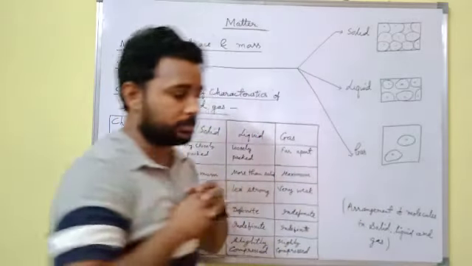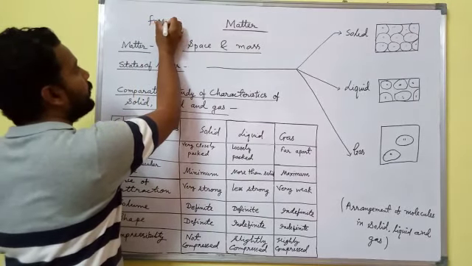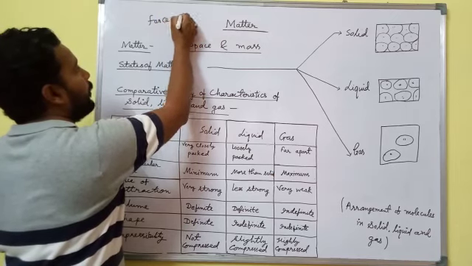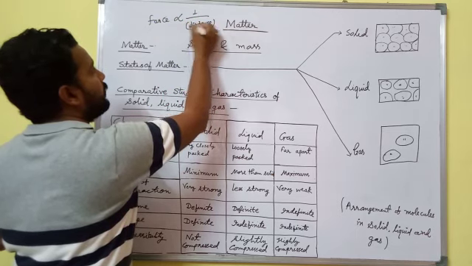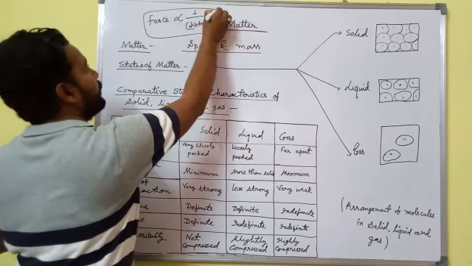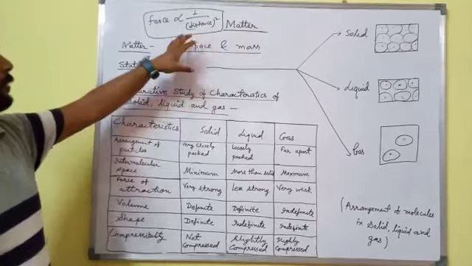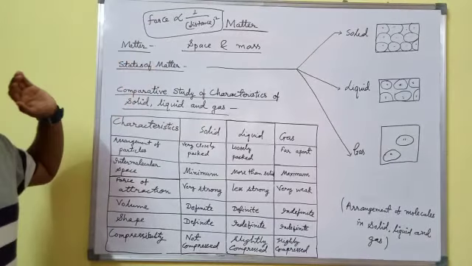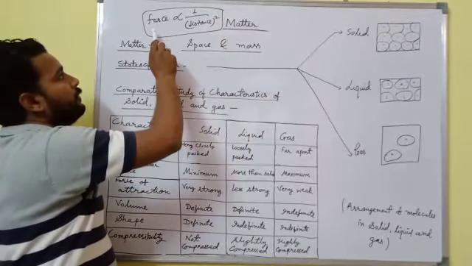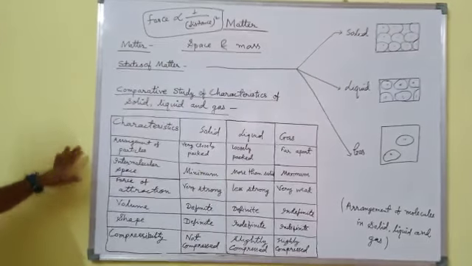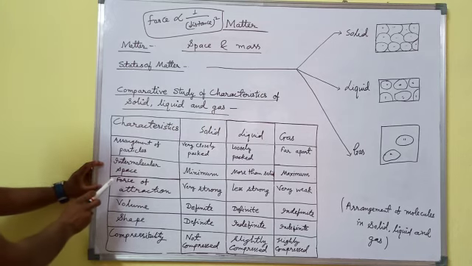One more thing, we have a relation: force is inversely proportional to the square of distance. It means if distance is increasing between two molecules, in this case force will decrease, and if distance is decreasing between two molecules, in this case force increases. Using this concept we can explain the third topic.